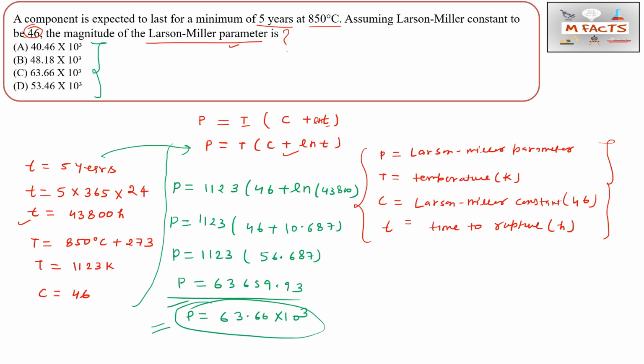This is the Larson-Miller parameter, and option C is the correct answer for this question. You need to remember the units: temperature should be in Kelvin and time should be in hours. And this C value will be 46 if we are taking ln.